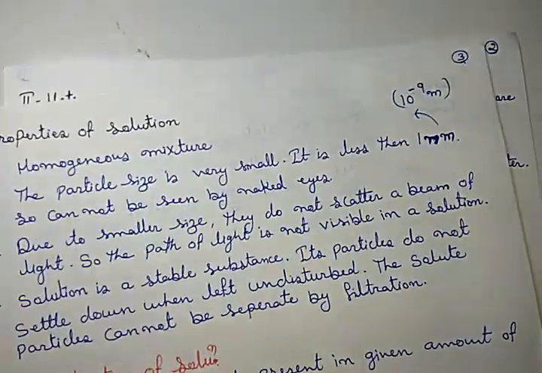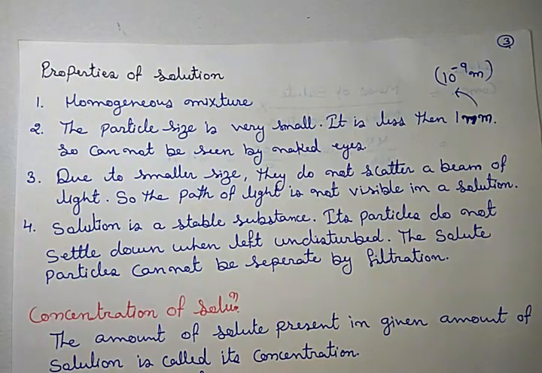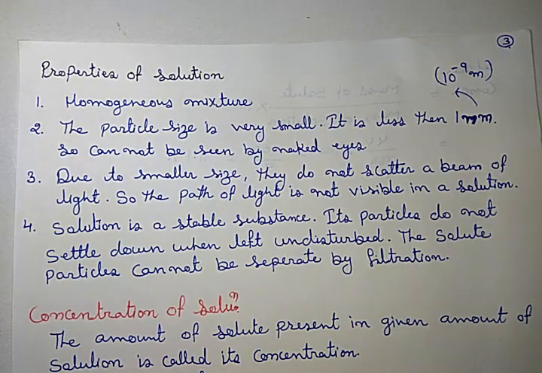Now let me discuss the properties of solution. What are the properties of solution? First property, the solution is a homogeneous mixture. That means there is no separation boundary between the components, and it is the same entirely throughout the solution. Clear? Second, the particle size is very small.